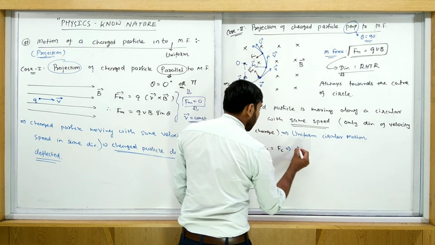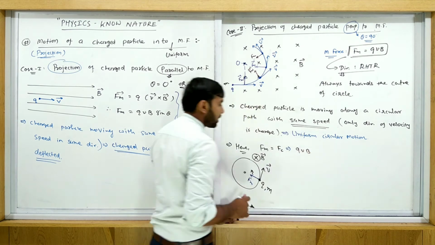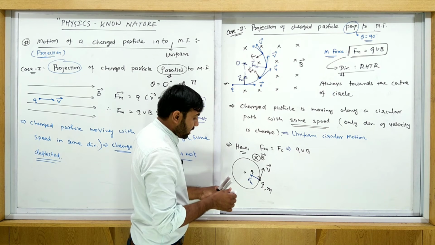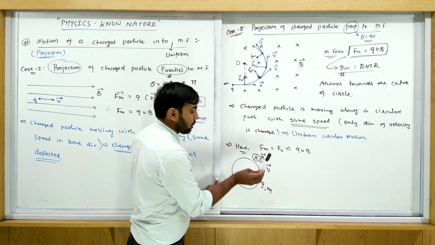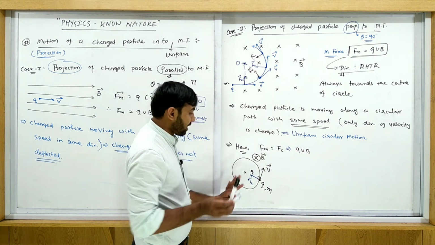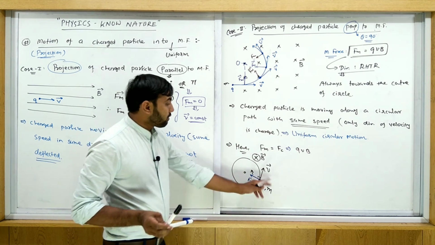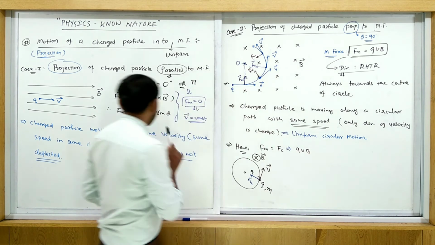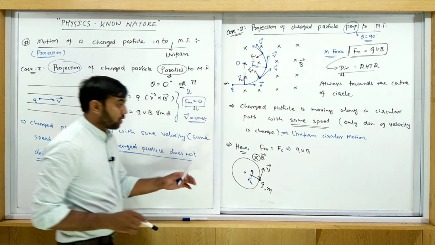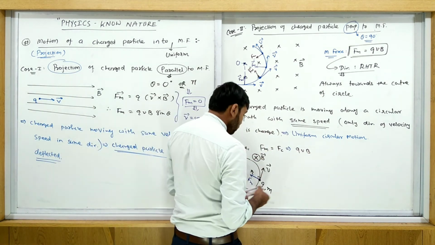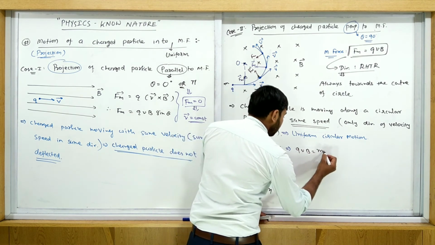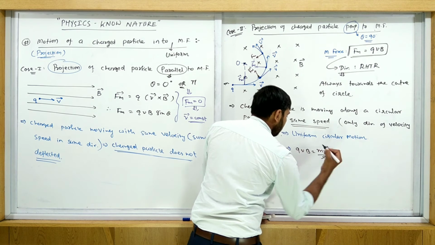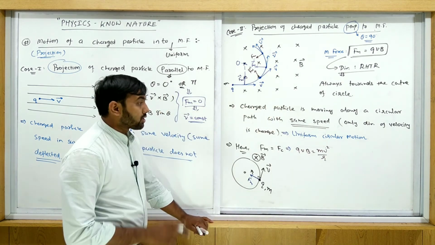So you put the value of this one. What is Fm here? Only qvB, because this angle is 90 degrees. V and B are both perpendicular to each other, so all these quantities Fm, v and B are perpendicular to each other. So put sine theta equal to 1. So qvB. And what is Fc? Fc is always written as mv square upon r. So this is mv square upon r.